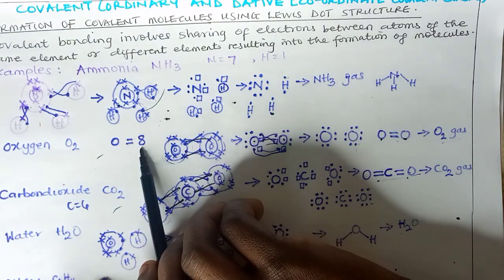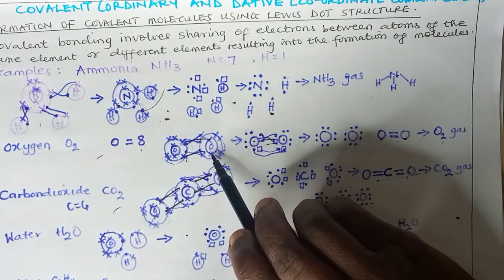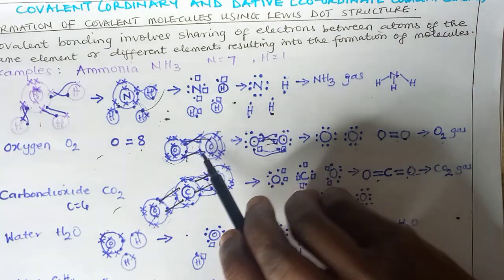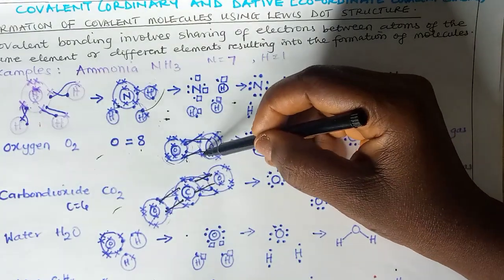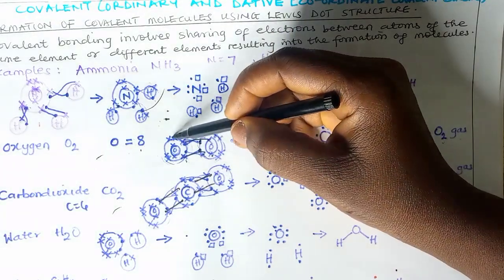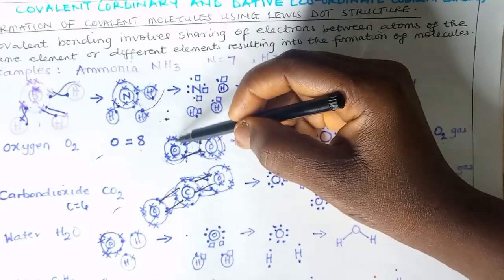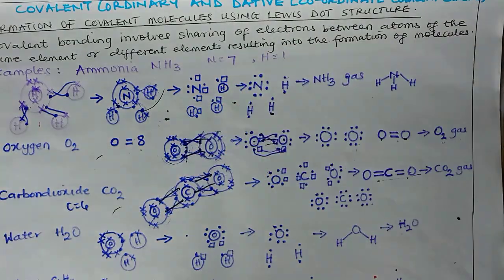Now, they're sharing. Oxygen has 8, that's 2 and 6. Another oxygen has 8, 2 and 6. So the valence electrons here, how do we arrange the 6? 2, 2, 1, 1. Each is in need of 1 electron. And the same thing happens here, 2, 2, 1, 1. We have 2 inside, then 6 outside, which is 2, 2, 1, 1, in need of electrons.